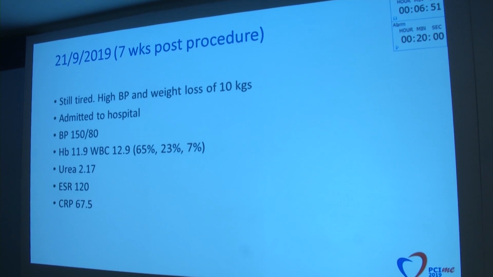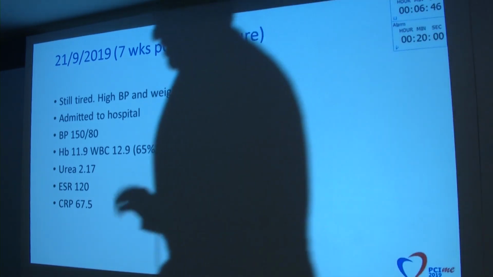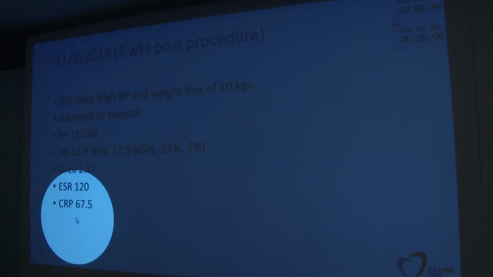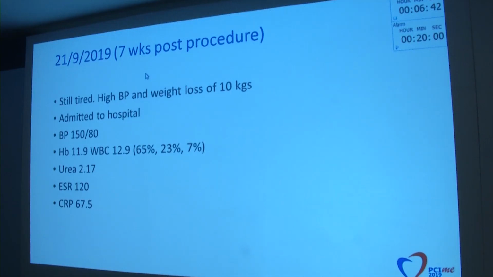He had hypertension before, and now we felt that he was too sick, and that we still don't have a diagnosis on this patient, and we felt that he needed to be admitted to the hospital. He was admitted, blood pressure 150/80. His hemoglobin is now even less than before. The white count is even more, 12.9, with 65% neutrophils, 23% lymphocytes, 7% eosinophils. His creatinine was 2.17, and his ESR now is 120, and the C-reactive protein is still extremely high.